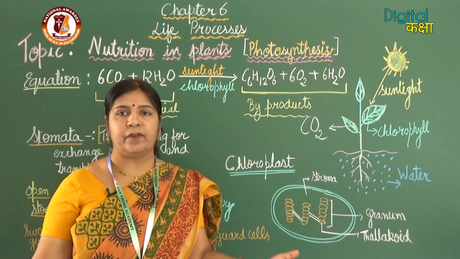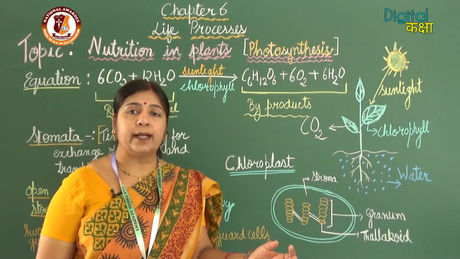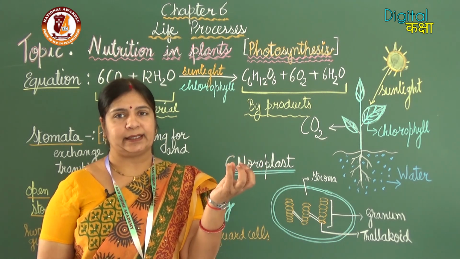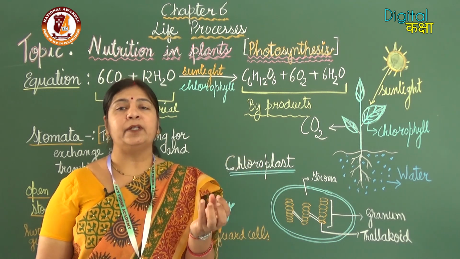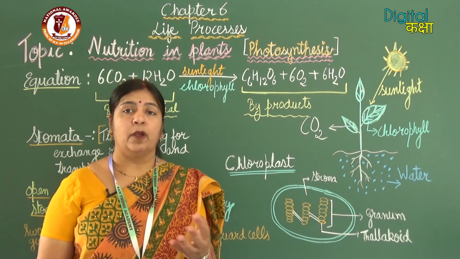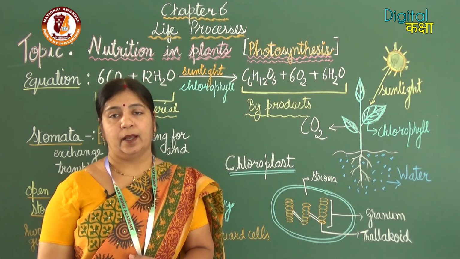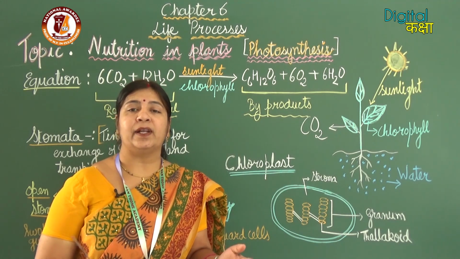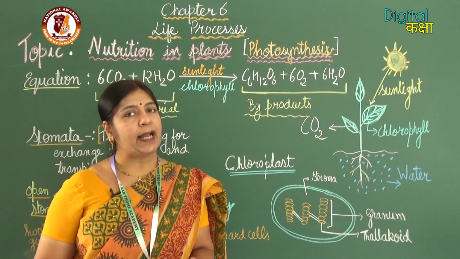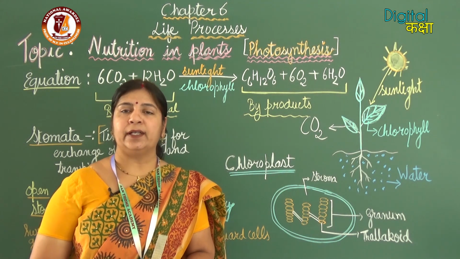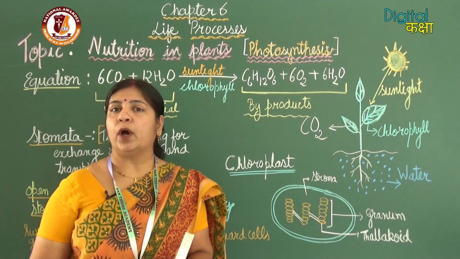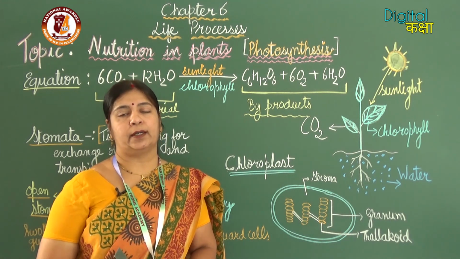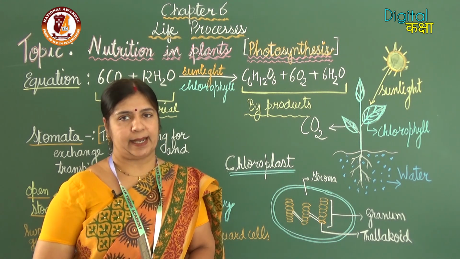Sunlight is falling everywhere, but only the chlorophyll is capable of trapping that sunlight and making it available to the leaves for photosynthesis. So only the places where the chlorophyll is present can do photosynthesis, and where the chlorophyll is absent they cannot. So the function of chlorophyll is to trap sunlight.